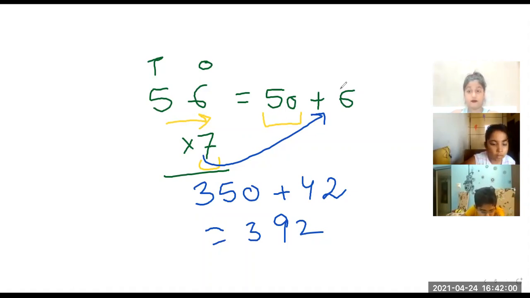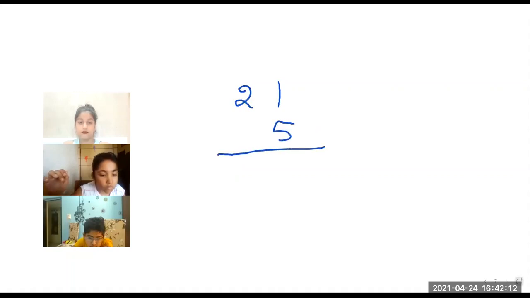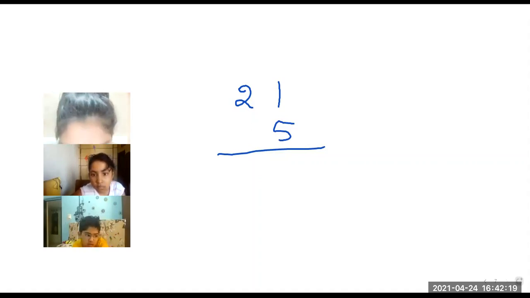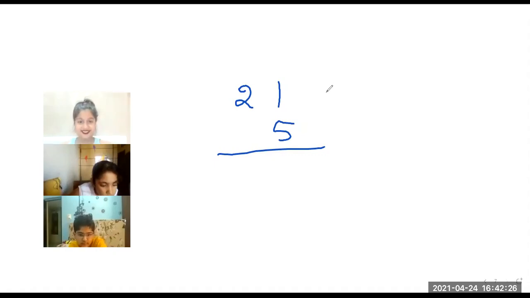Slowly, slowly, when you practice, you need not write and think. You will just reach your answer directly. Let me show you more examples. 21 into 5. So 5 twos are? 10. 5 twenties are 100. If you get 5 notes of 20 rupees, how much do you get? 100. Very good. When money comes to mind, then everything is clear.